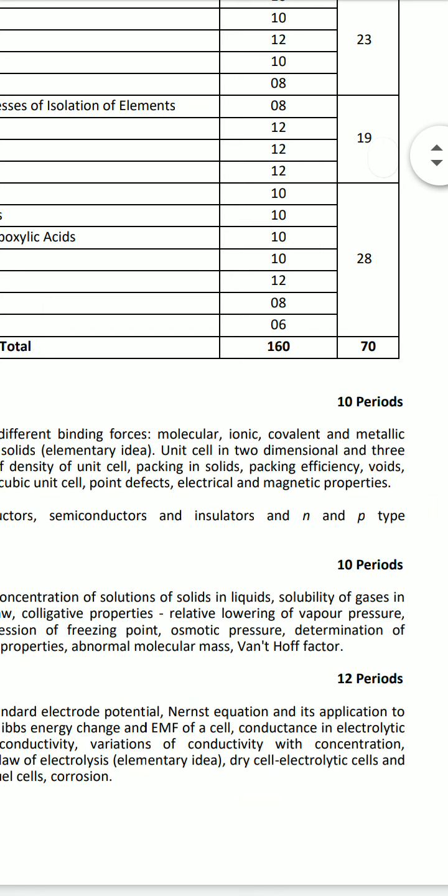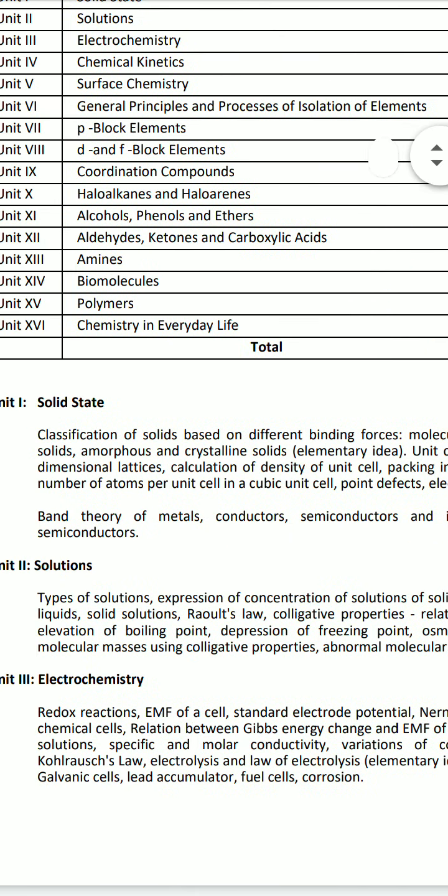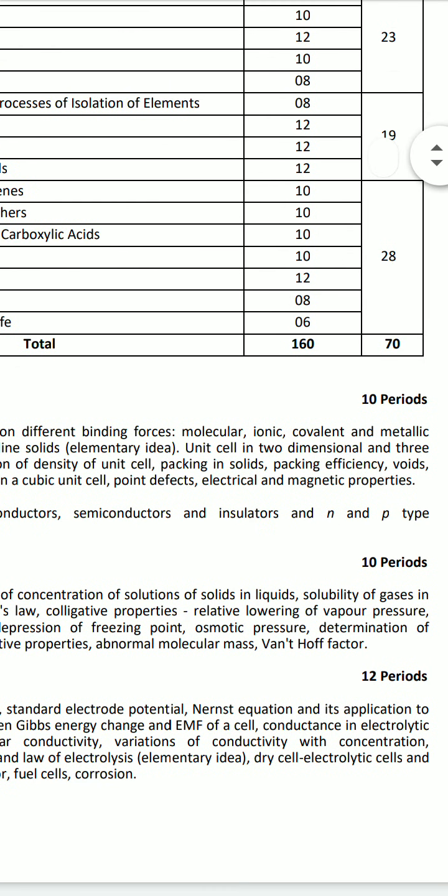And biomolecules, also biomolecules, polymers, chemistry in everyday life. So 4 chapters of organic chemistry, next biomolecules, polymers and chemistry in everyday life. Total 7 chapters and 28 marks. So organic chemistry, biomolecules and polymers 28, inorganic chemistry 19 marks, and physical chemistry 23 marks. So all total, that is 70 marks for theory.